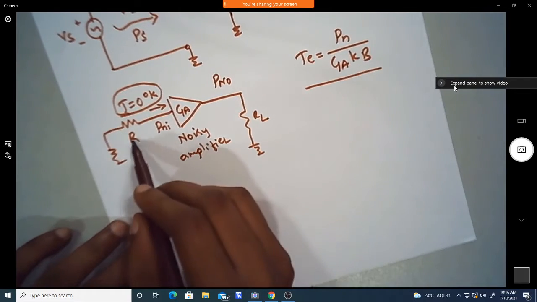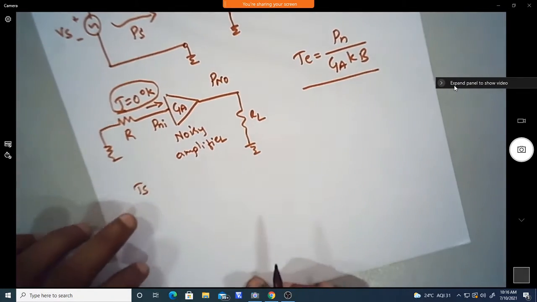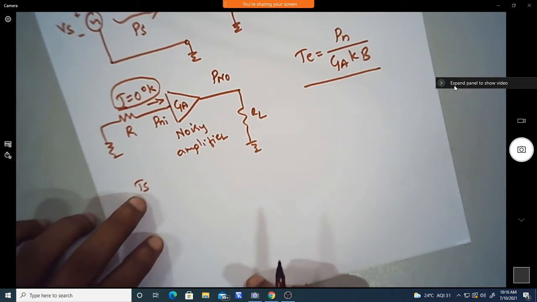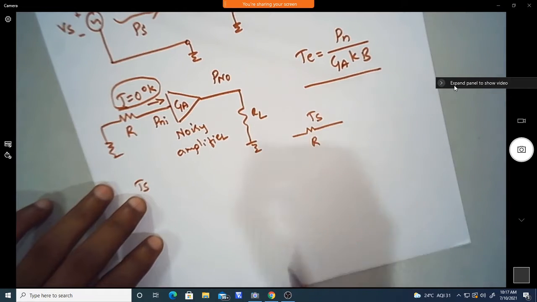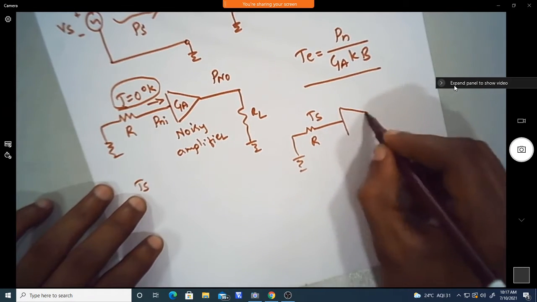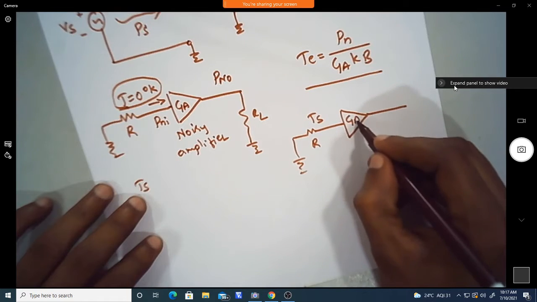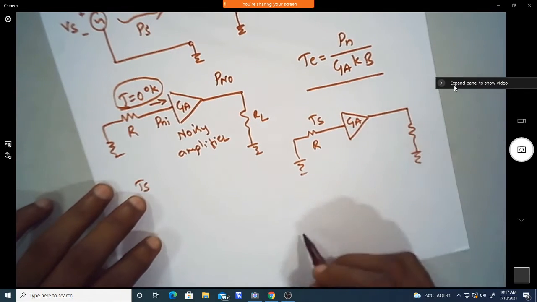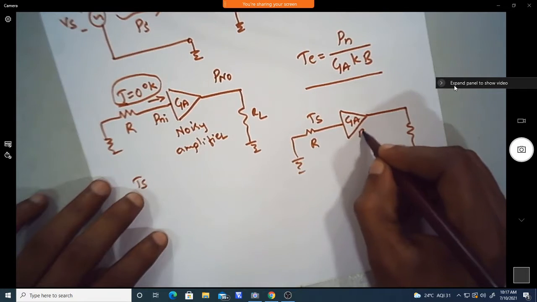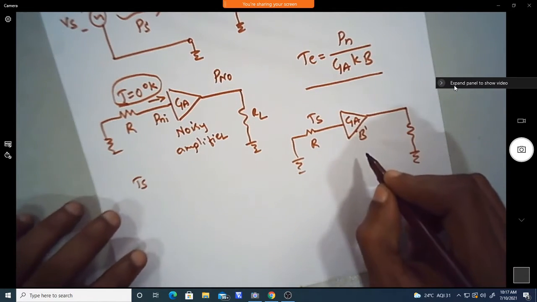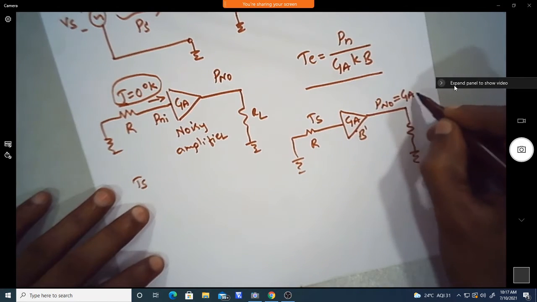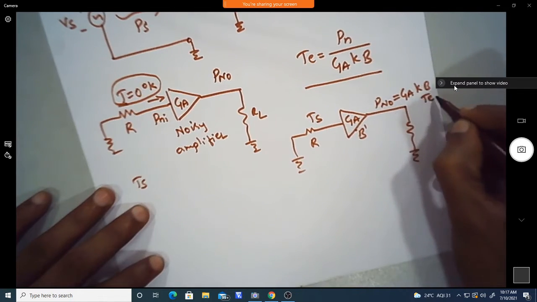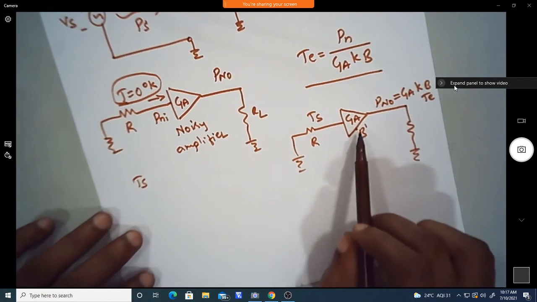Now if I consider the same resistor, which has an initial temperature of Ts, we again have the resistor at temperature Ts, followed by an amplifier with a gain and a load resistor. This has gain G and bandwidth B, so the available output noise power is Ka into G into K B into T. That T is the equivalent noise temperature of the amplifier.